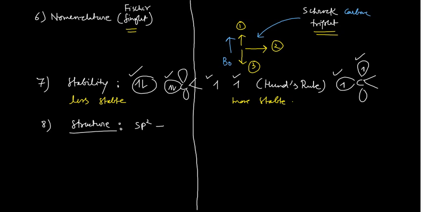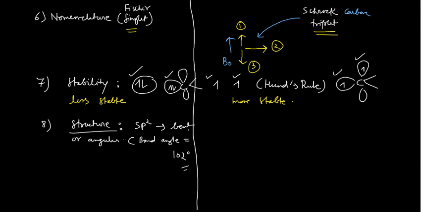And the shape is what? Bent or angular. Bent or angular shape is there. This is something very, very important. And the bond angle in that case would be somewhere around 102 degrees.